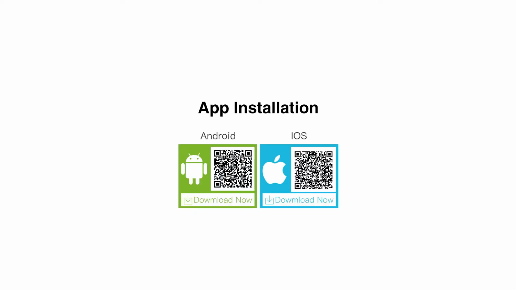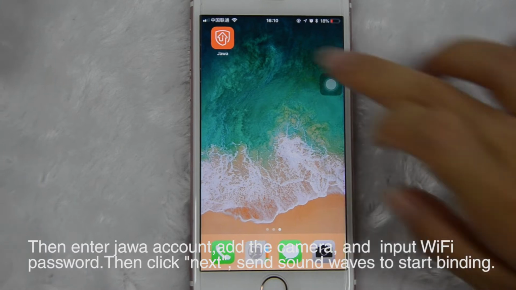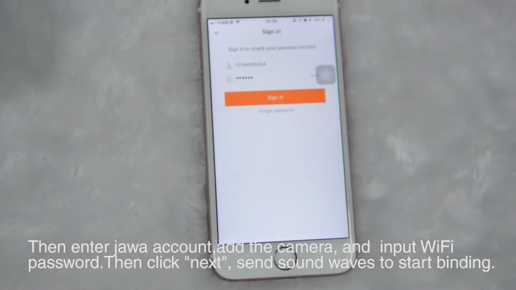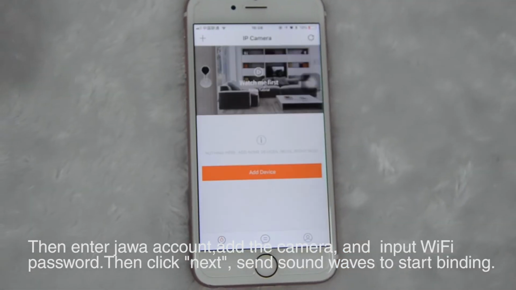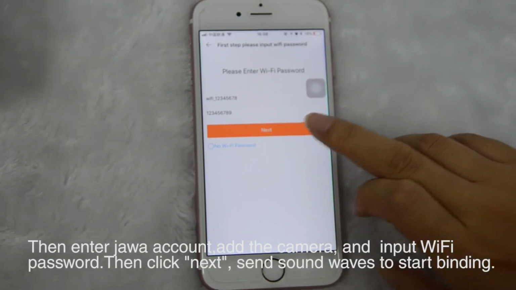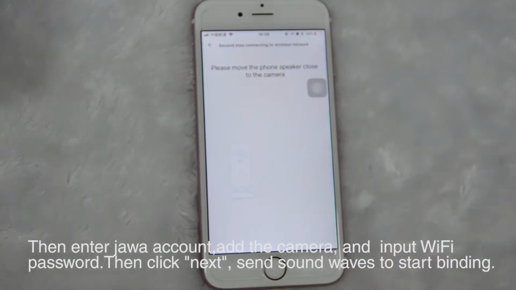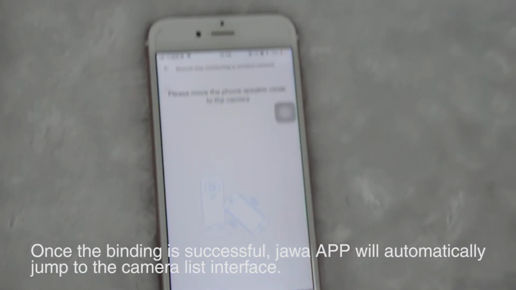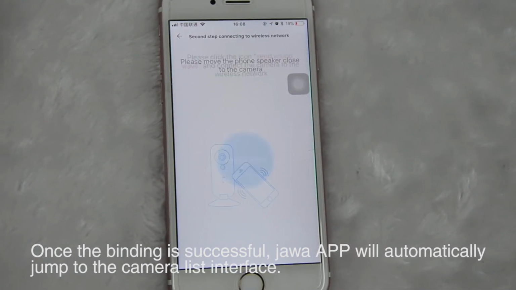Camera binding. According to the instructions in the user memo, download the app, using email or cell phone number to complete the user registration. Then enter the account, add the camera, and input the Wi-Fi password. Then click Next. Set sound waves to start binding. Once the binding is successful, the app will automatically jump to the camera list interface.